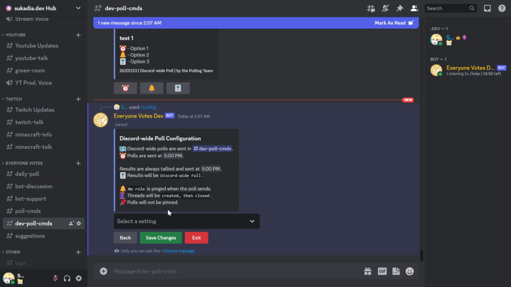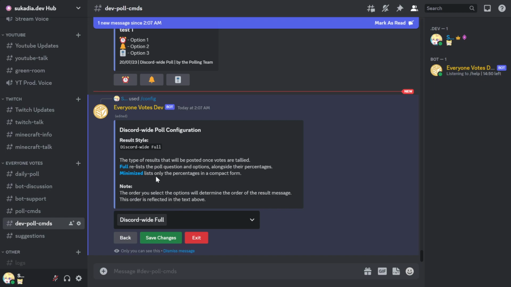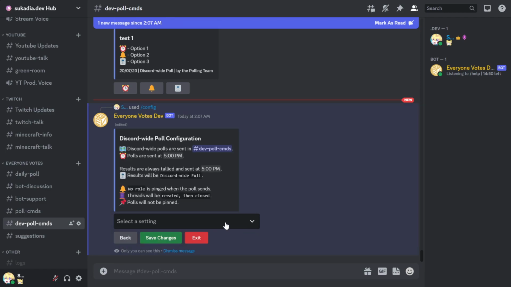There's still a few things that need to be filled around, because the way select menus work is they return an array of values. And right now, I'm just taking the first value from that array because typically, with every single one of these except the result style, we just want the value instead of multiple values, because it will only ever be one value. But the result style is broken at the moment, at least for saving it, because you can have multiple result styles, and it's expected to be an array. But other than that, everything is actually saving.